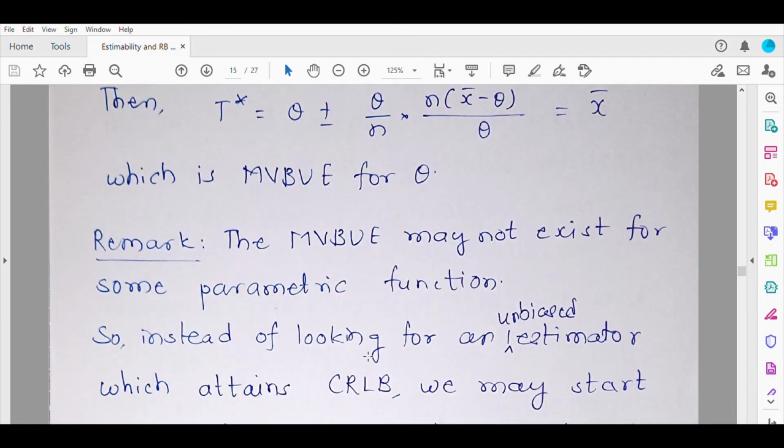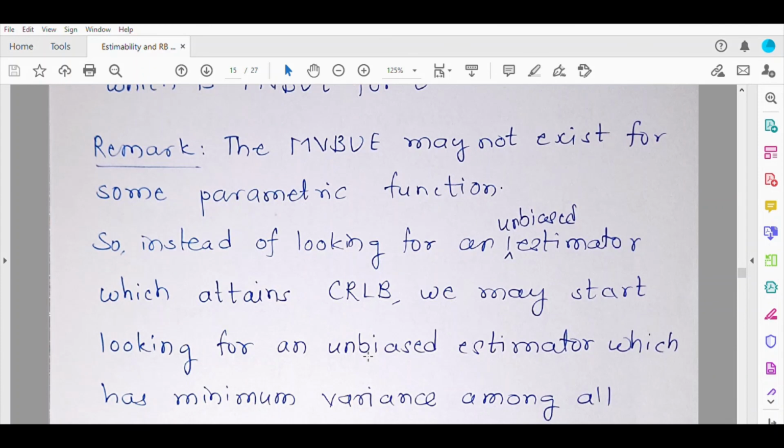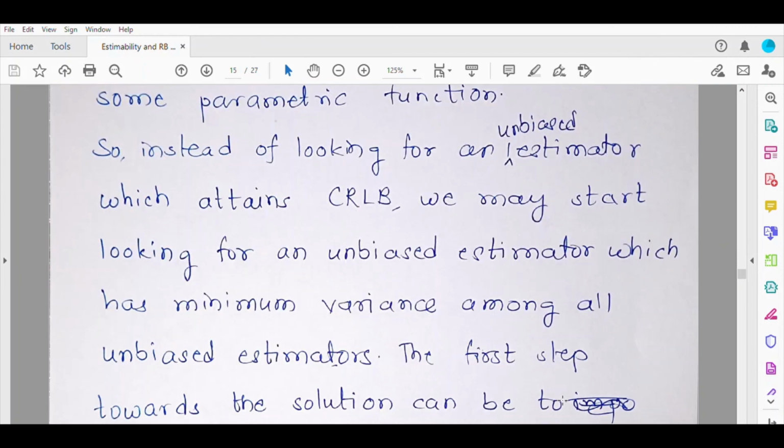So it may not exist for some parametric functions. Instead of looking for an unbiased estimator which attains the Cramer-Rao lower bound, we may start looking for an unbiased estimator which has minimum variance among all the unbiased estimators. This is the idea. This was the purpose of discussing the Cramer-Rao inequality: there exists a lower bound for the variance of an unbiased estimator, and the lower bound may not be attainable in some cases.